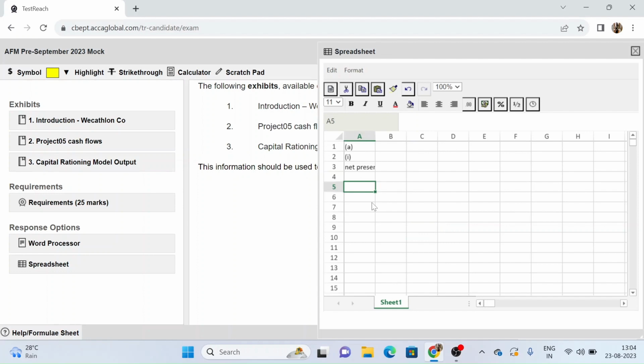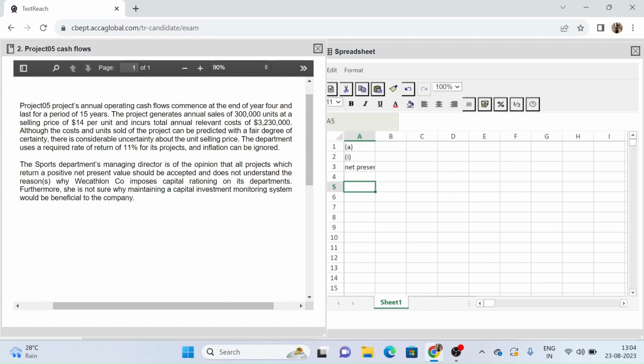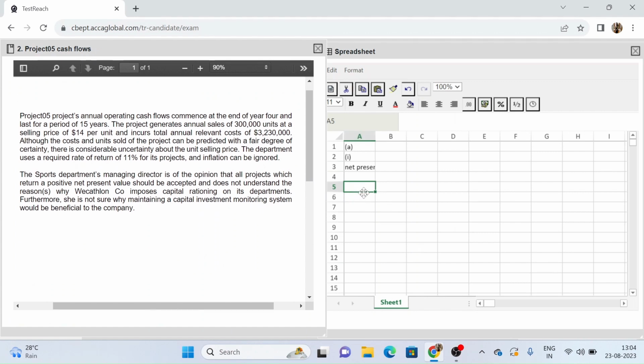Now, first of all, we were given information about the cash flows also. The sales revenue is given in annual terms. The selling price is given as $14, so 14 multiplied by 300,000 units gives me a revenue of $4.2 million.